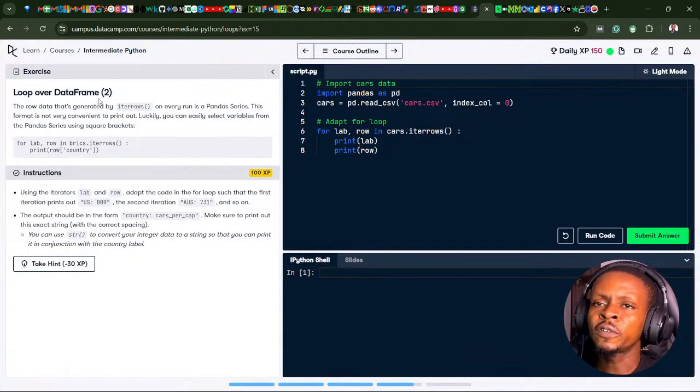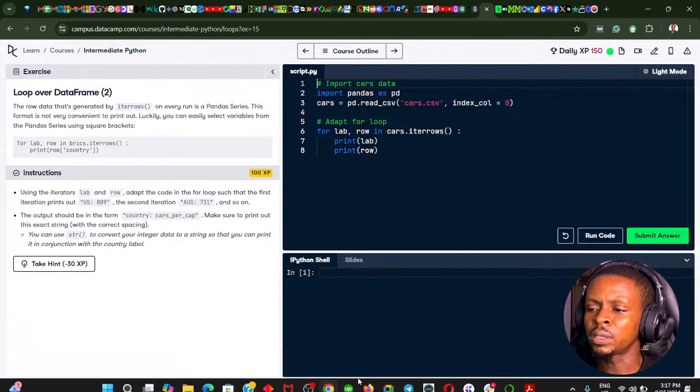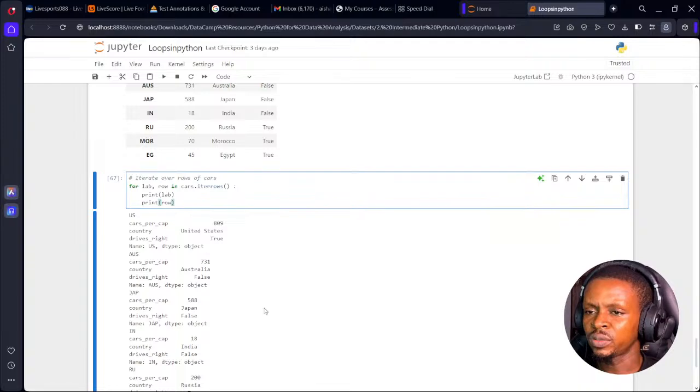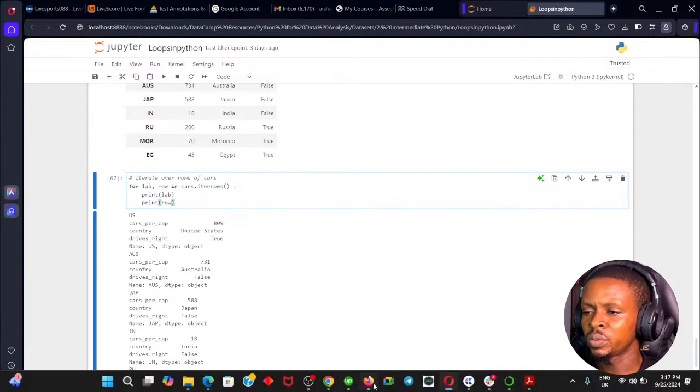So, looping over a data frame. The row data that is generated by iterrows on every row is a pandas Series. This format is not very convenient to print out. You can see the way it's printed out, not really cool.